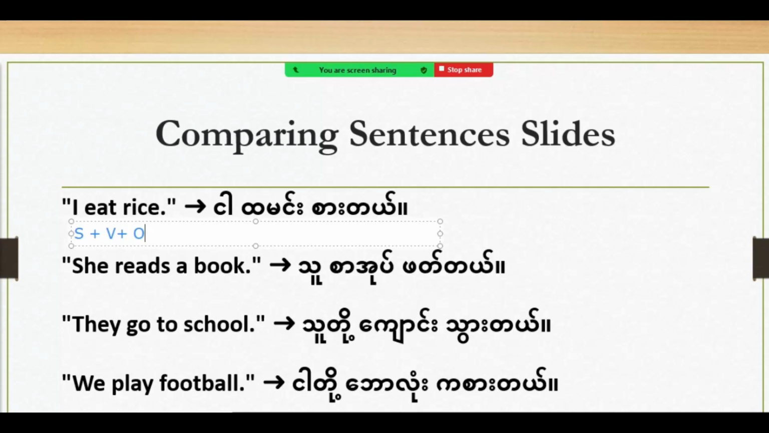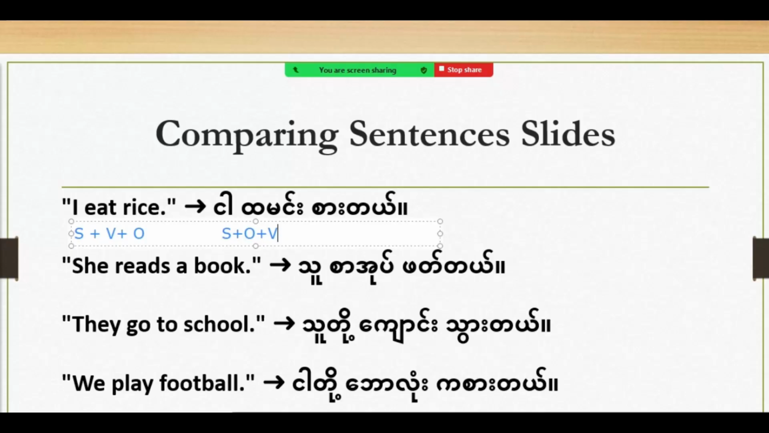Subject is something that does or causes the action. Object is something that receives the action. But in here, in Burmese, in our language, we have subject and we have object. And after that, we have verb. It's like that.